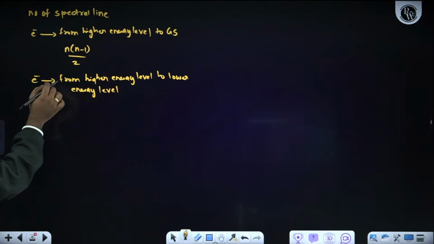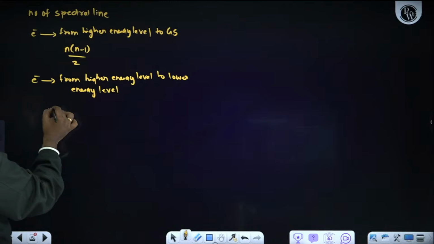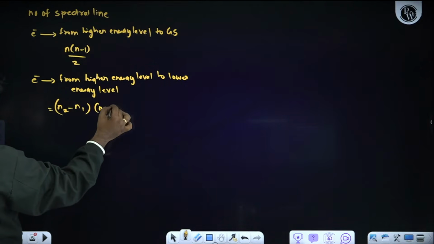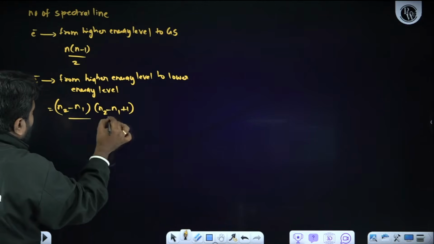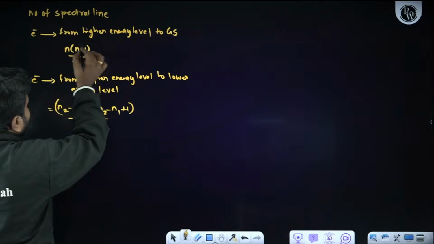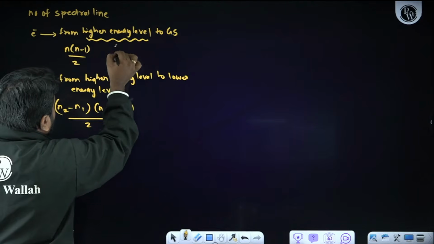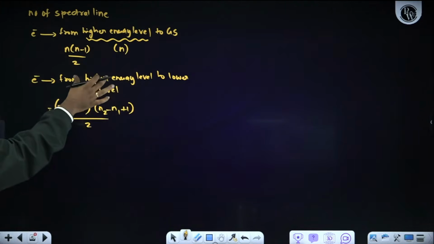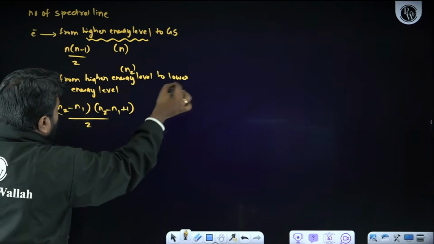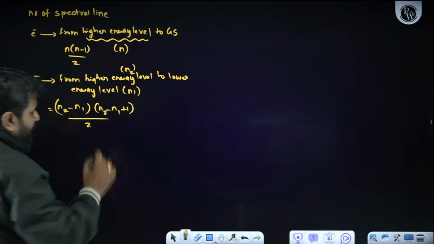Then what is the formula we will be using? Remember, (n2 minus n1)(n2 minus n1 plus 1)/2. Now remember one thing, what does this n represent? Higher energy level is represented by n2, lower energy level is represented by n1.